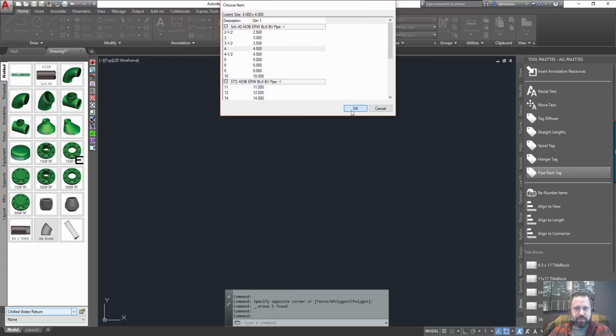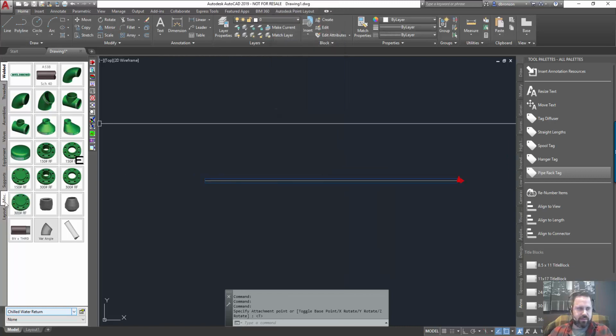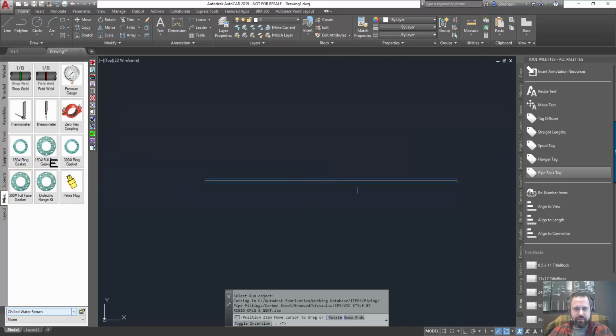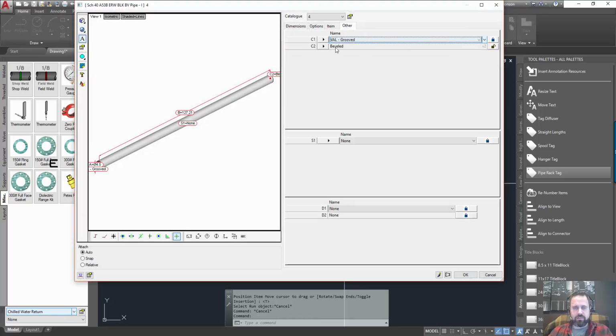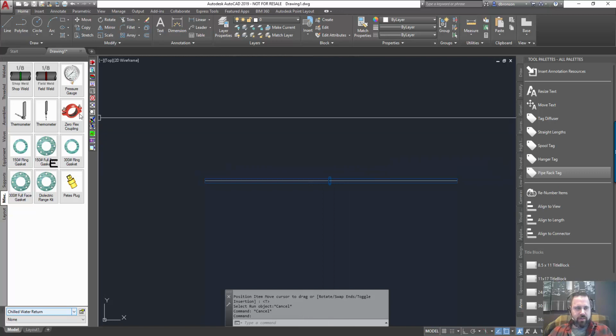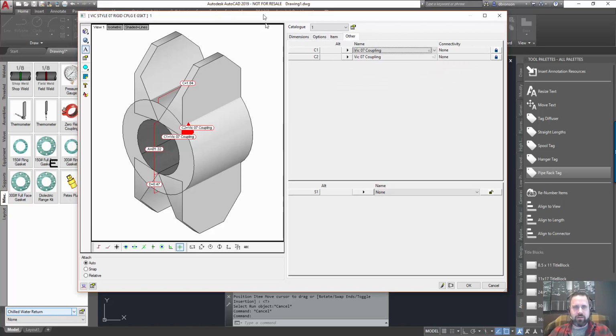place a piece of pipe here, and this is more or less the workflow that we're trying to get in Revit. Okay. You'll see it overrode that connector. It's a bevel by bevel. Now it's a groove by bevel. Okay. But in Revit, we have to go to the connectors themselves. Okay. So I'm going to go into the fitting.